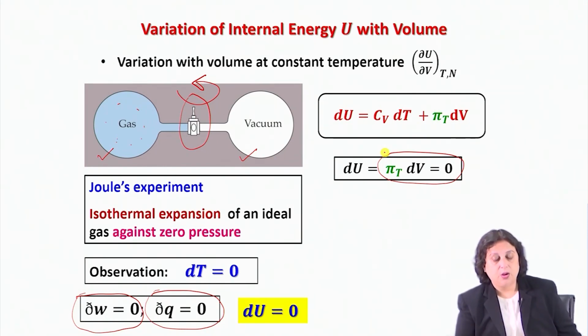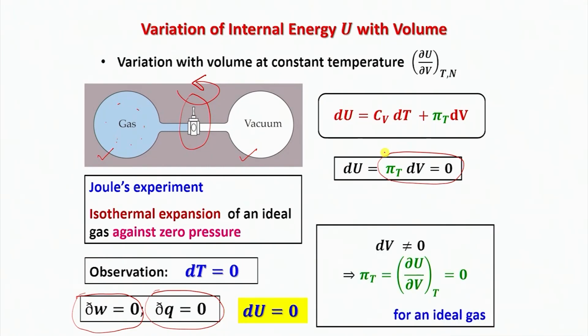The answer is no. Once I opened the valve, the gas could undergo an expansion. Therefore, dV is not equal to 0. Therefore, I would say that when there is no change in temperature of this ideal gas, then πT must be equal to 0. Now, what is πT? πT is (∂U/∂V)_T by definition. Therefore, I understand for an ideal gas, (∂U/∂V)_T must be equal to 0, or the internal pressure of an ideal gas is equal to 0.